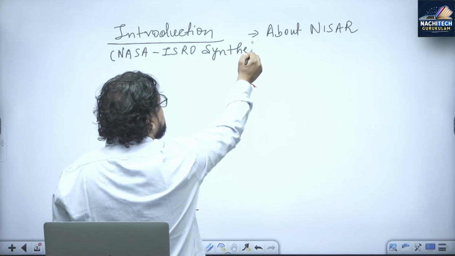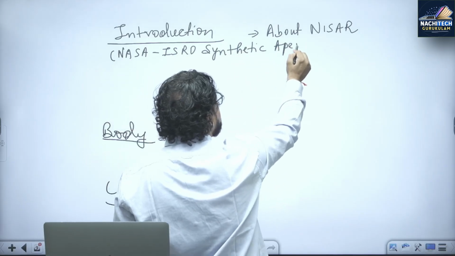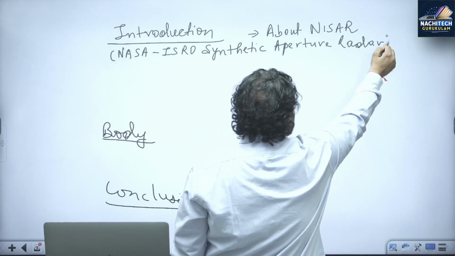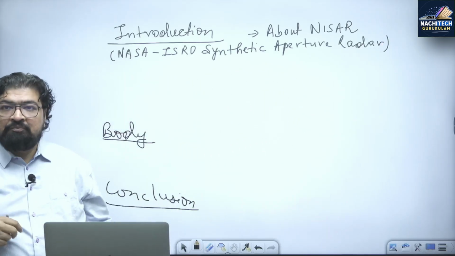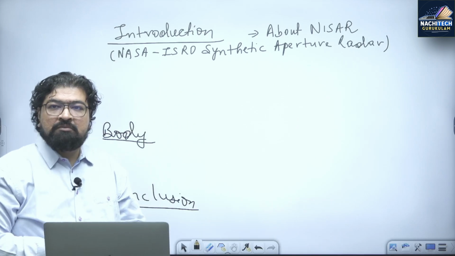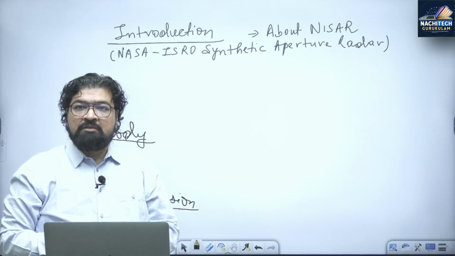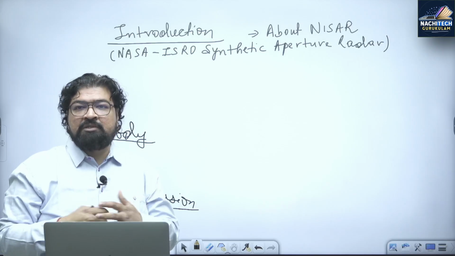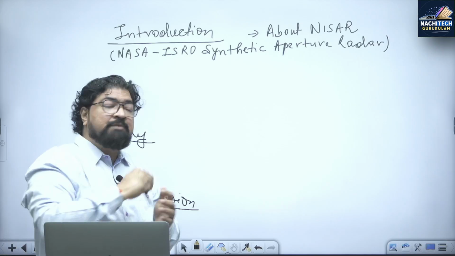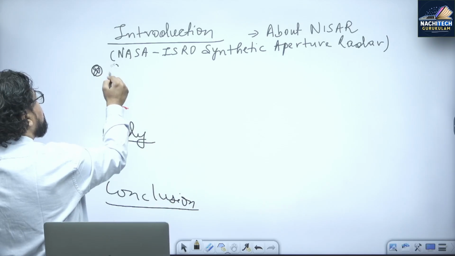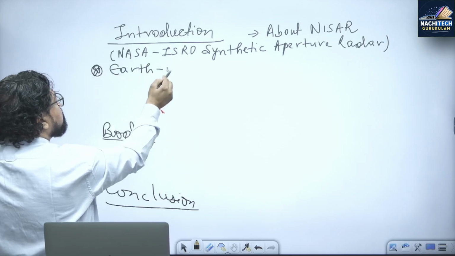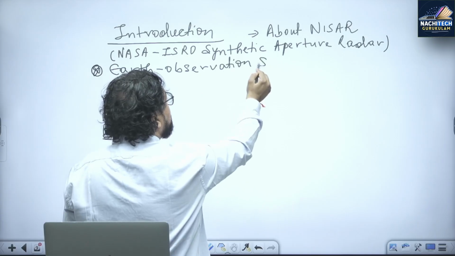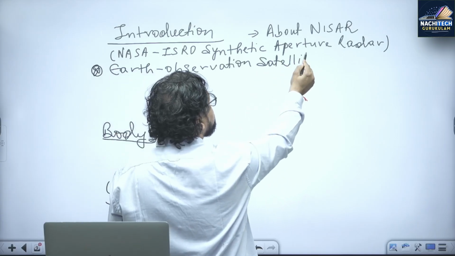Synthetic aperture radar. Now this is the full form of the program, right? But what is this particular program? The key points become very, very important. What is the key point here? It is an Earth observation satellite. It's like a remote sensing satellite, an Earth observation satellite.